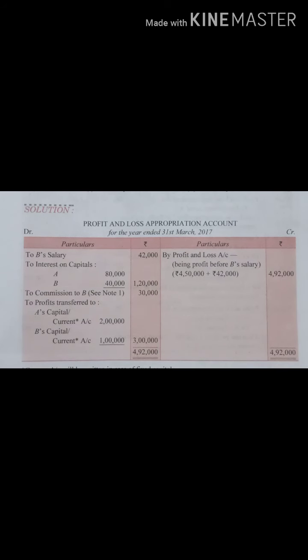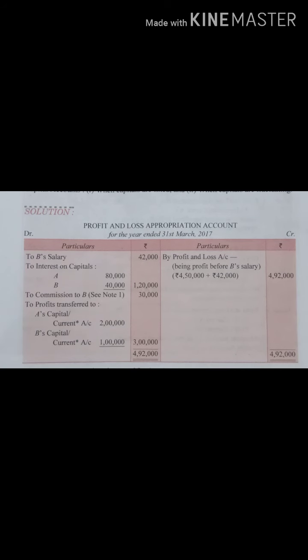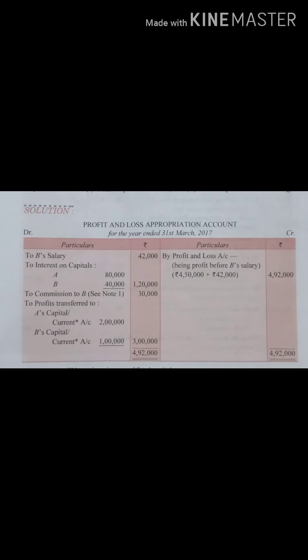Why? Because above they say that you have to show the entries in two systems. One is fixed, one is fluctuating. Now if it is a case of fixed, then you will prepare fixed capital account and current account. Fine. So in current account, this amount will be transferred. We will not use capital account unless and until any change is done in the capital, right? That is what I have explained to you.